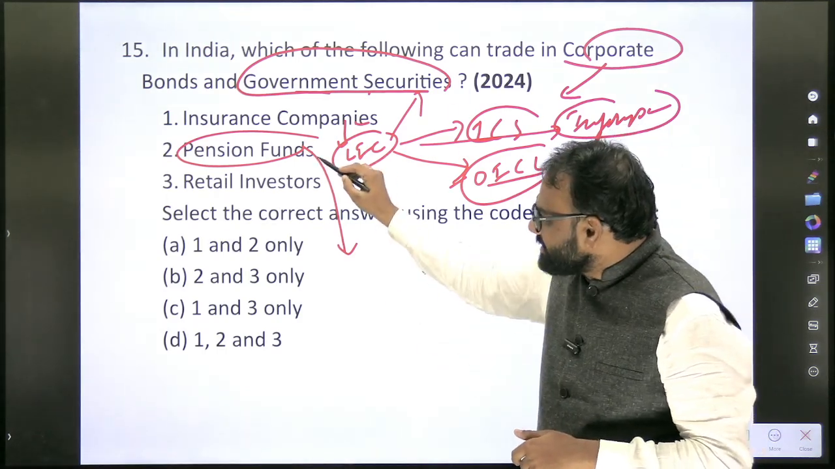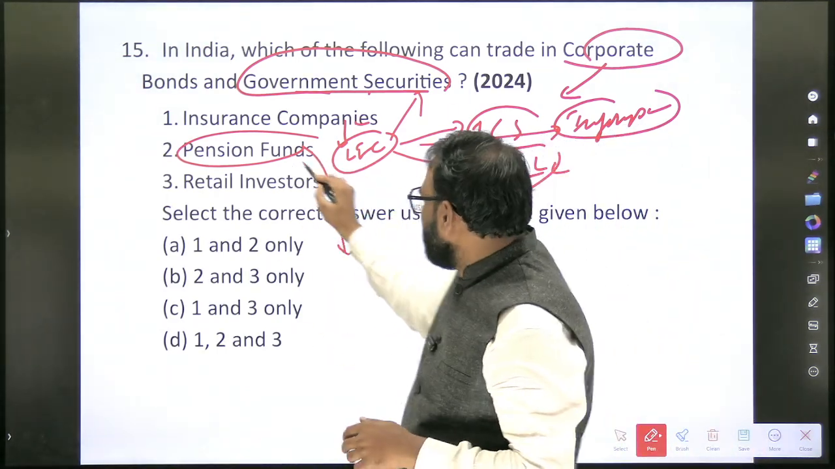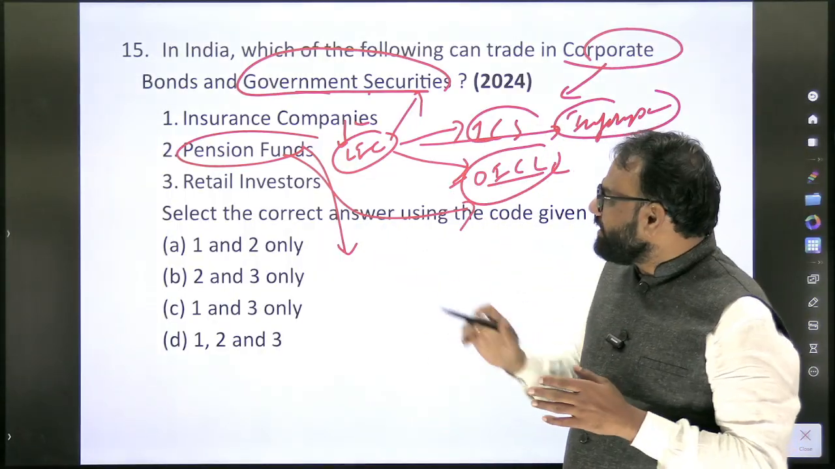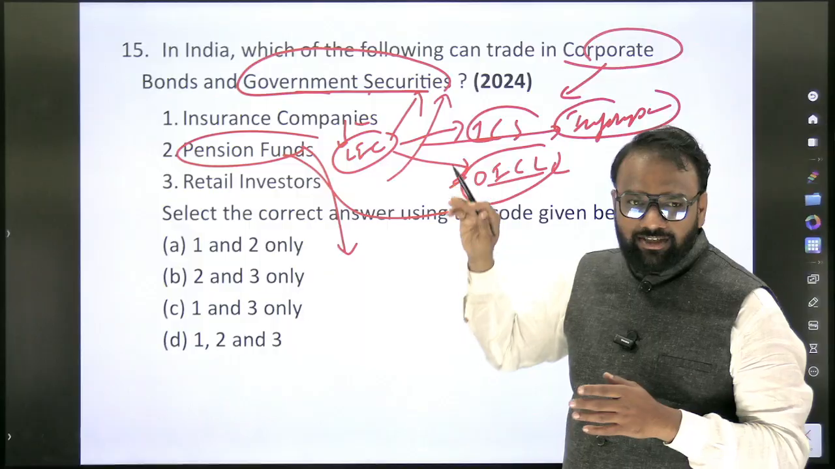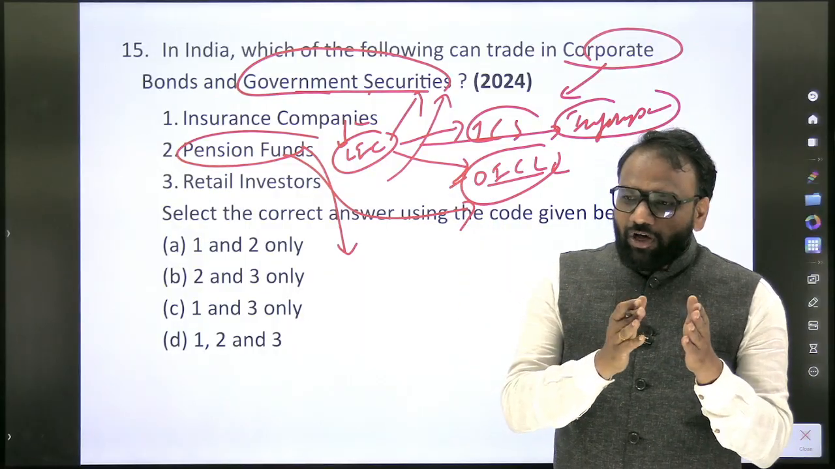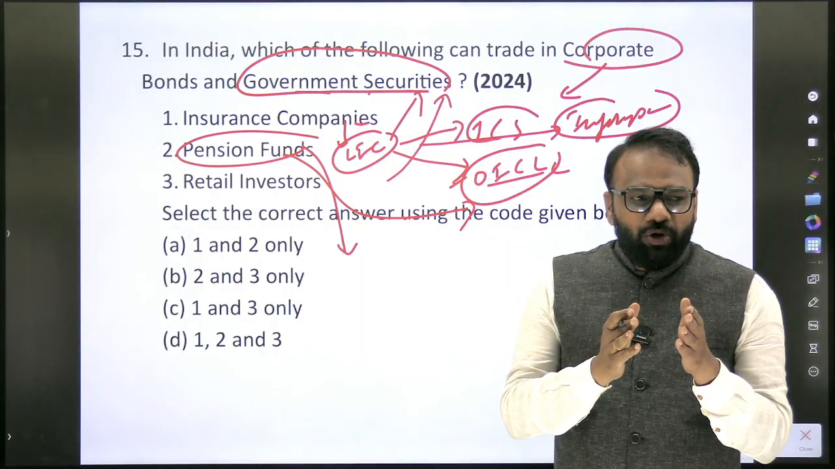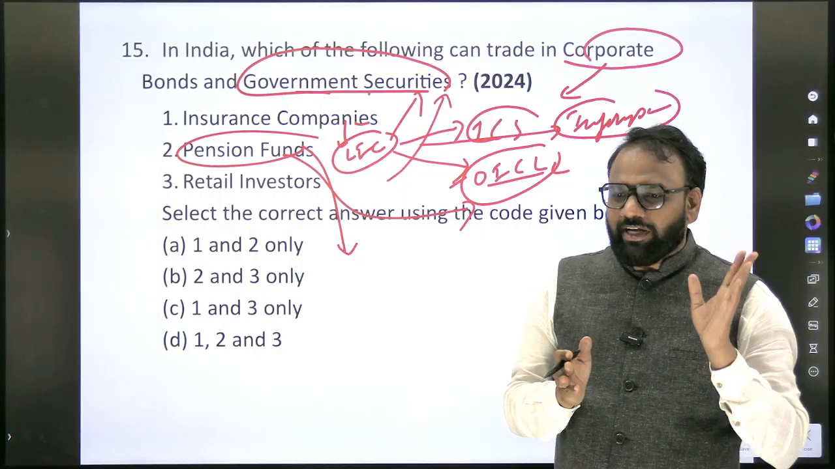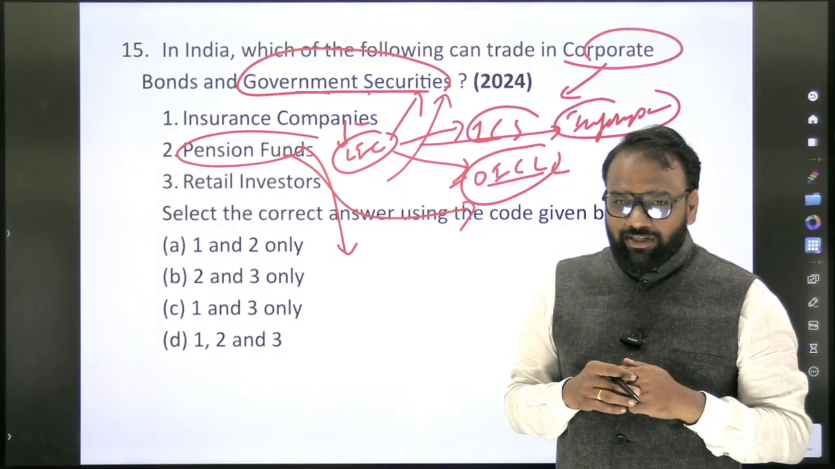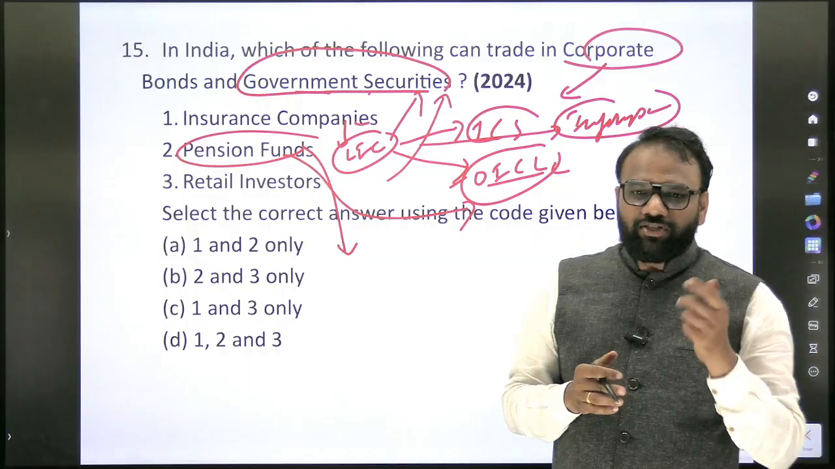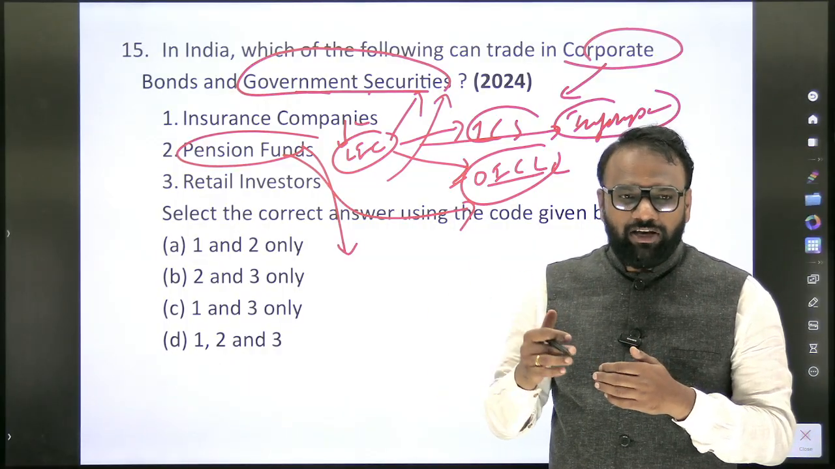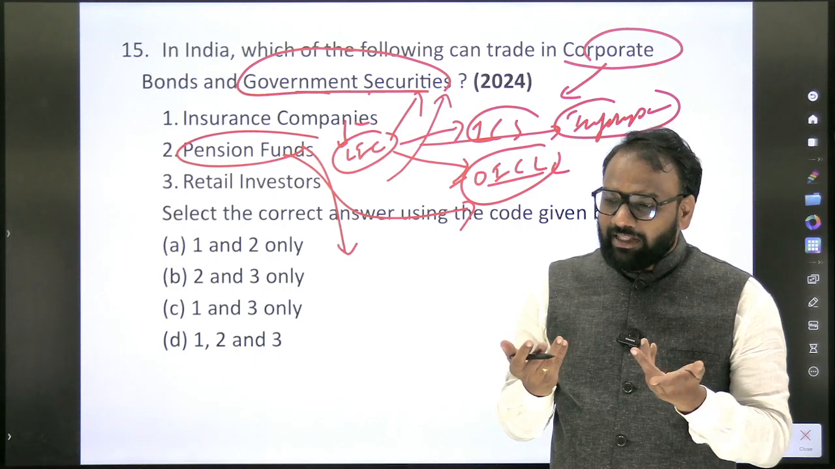Now pension funds, will they invest some amount in corporate bonds? Yes. Some amount in government securities? Yes. So which one is guaranteed? In which one can we definitely say there will be some returns? Government securities. In which one can they face losses? Corporate. If the corporate does not perform well, if the company closes down, then they may not receive money.